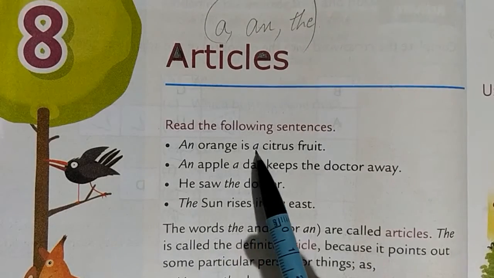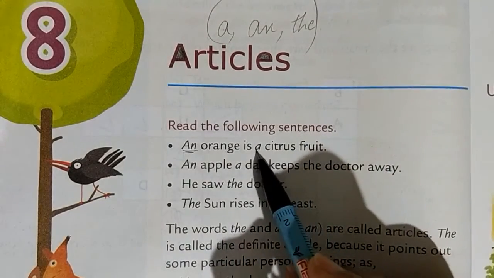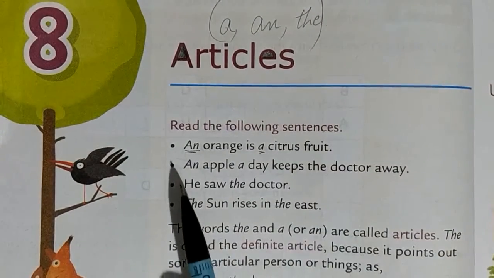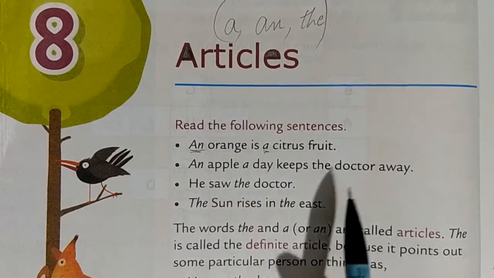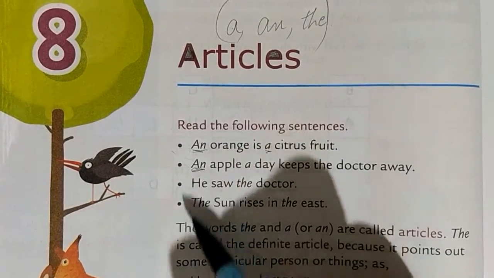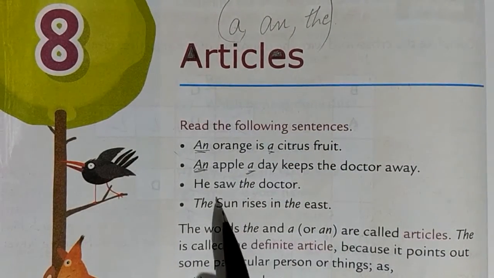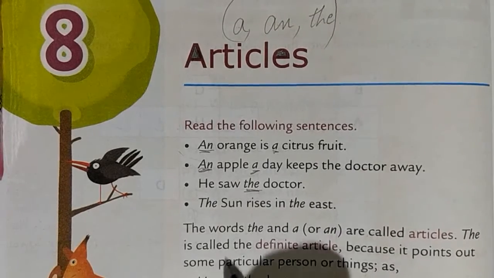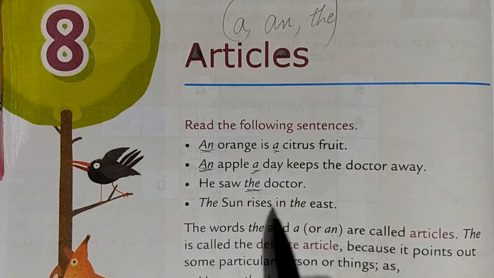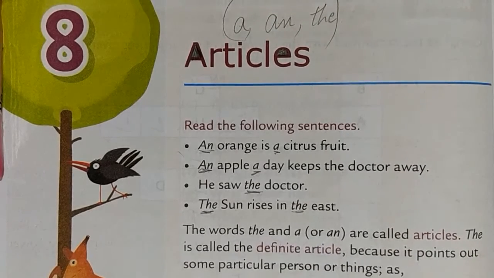An orange is a citric acid. See, an orange and a citric acid. An apple a day keeps the doctor away. Here, an apple a day, keeps a doctor away. He saw the doctor. The sun rises in the east.